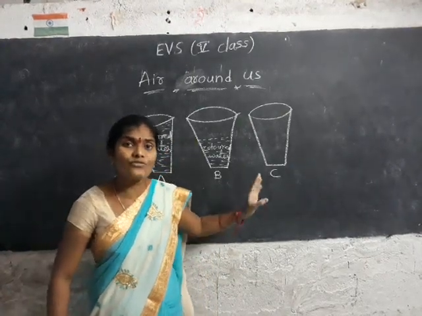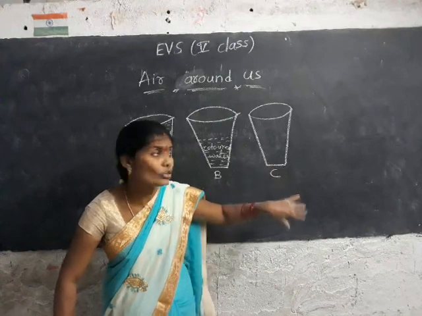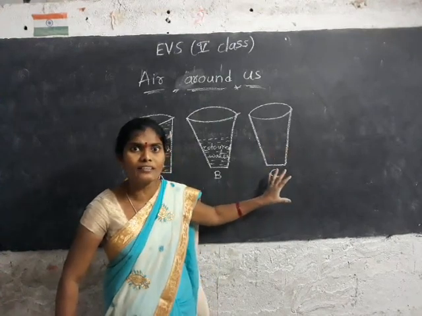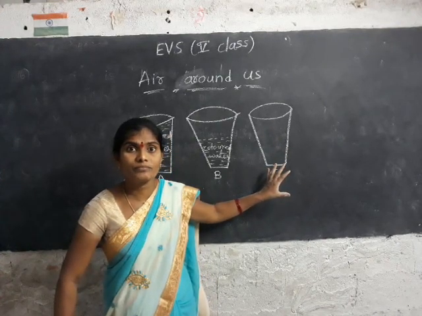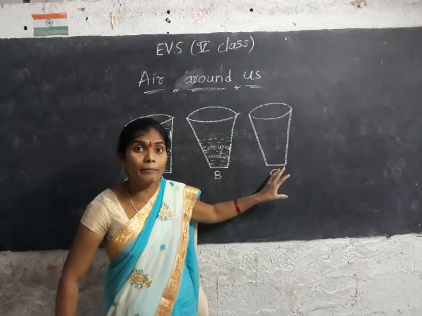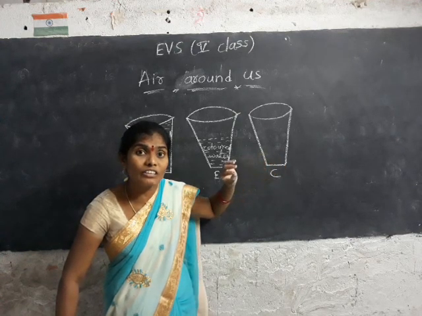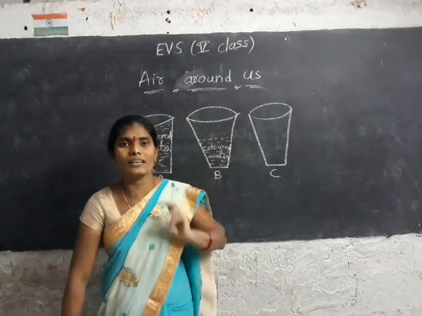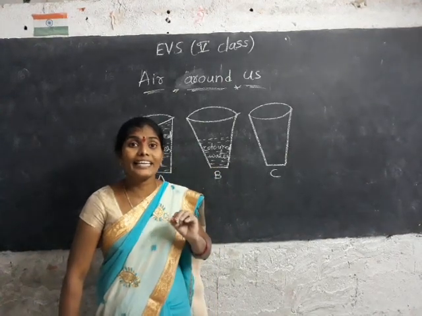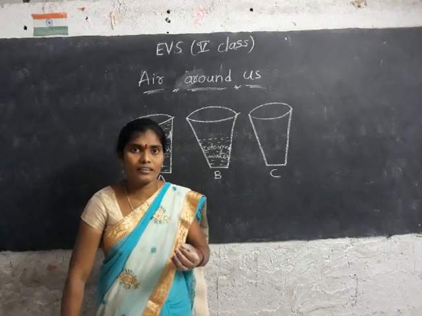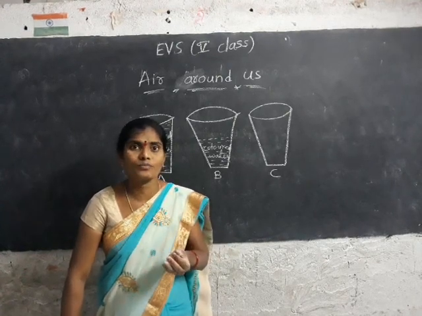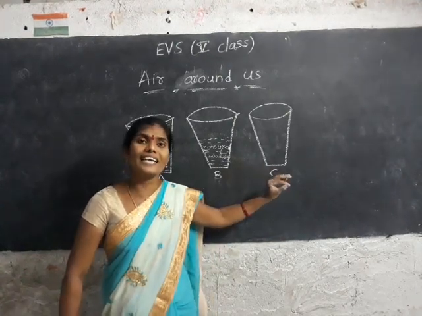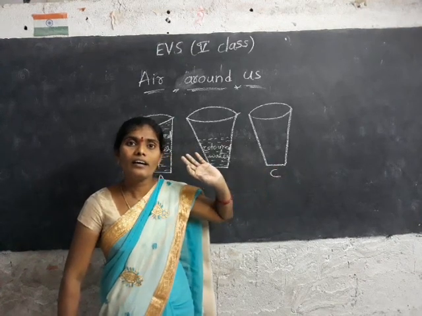What filled up in it entirely? Air filled up. C glass is not empty. It is filled with the air, but it is not visible. Air is not visible, we just can't see it. But the C glass is covered with the air.